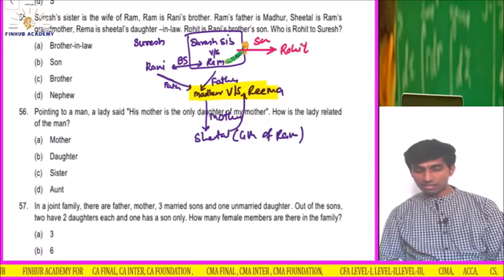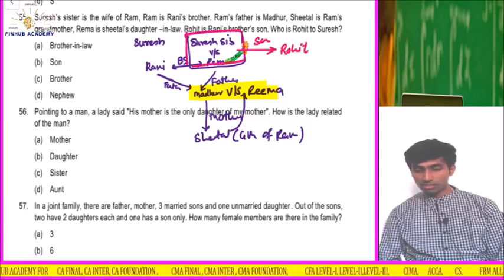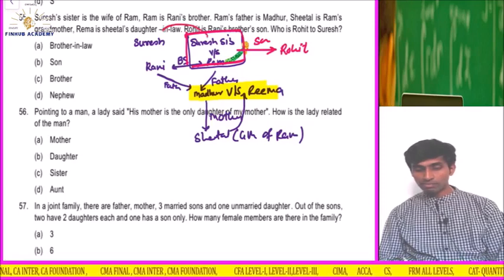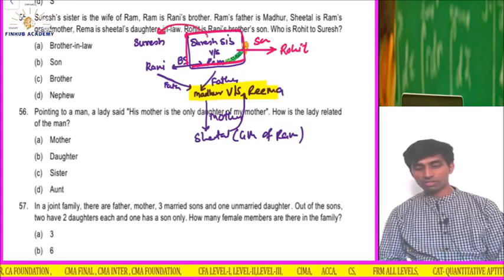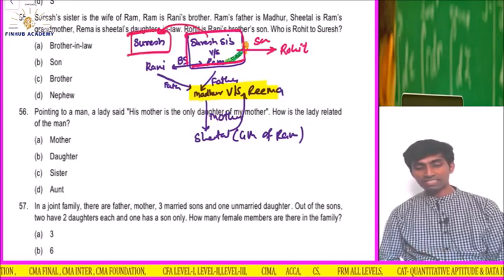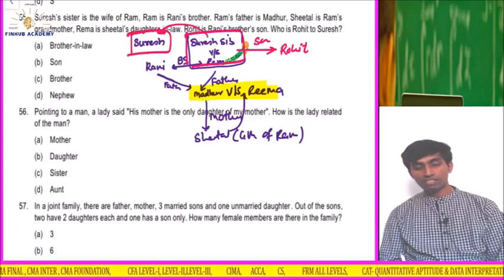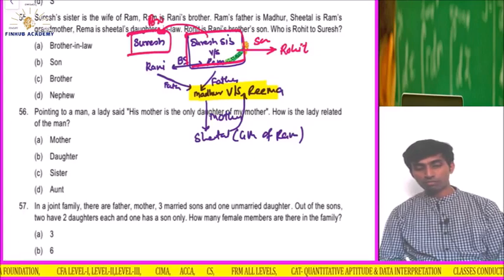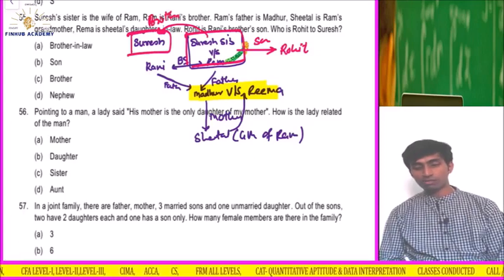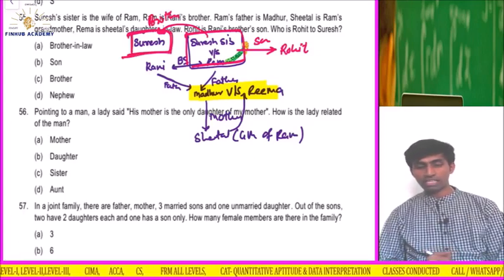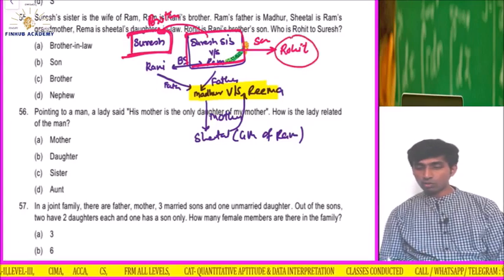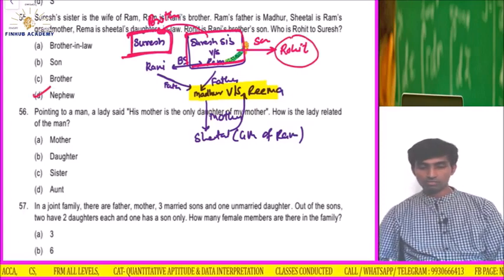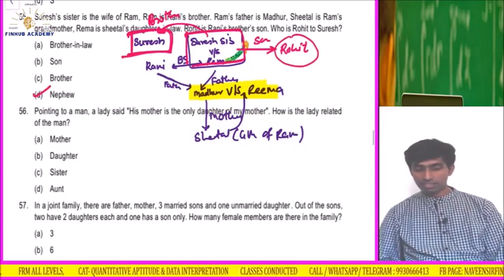Please understand. These people are mom and dad, and mom of Rohit is sister of Suresh. Suresh's sister versus Ram. So Rohit's mom is who? Suresh's sister. So Suresh is who? Brother of mom. So Rohit's mom's brother, obviously he is mama, uncle. And Rohit is what? Nephew. Who is Rohit to Suresh? Nephew. Understood? Fine. Let's move ahead.